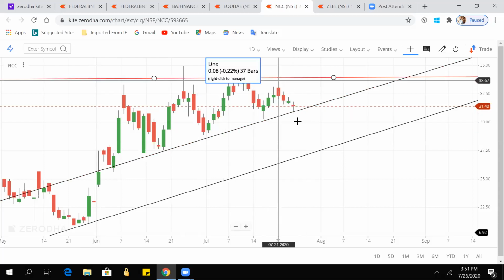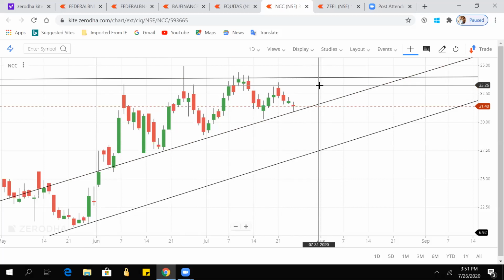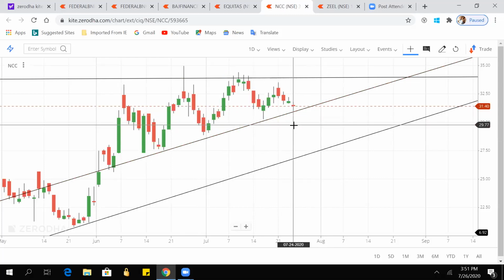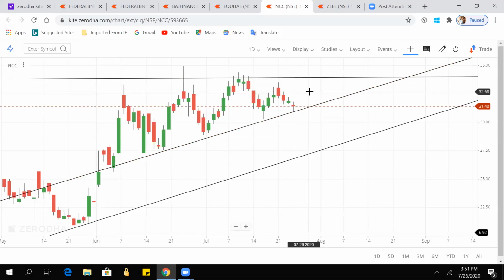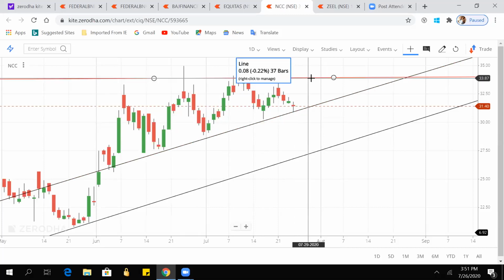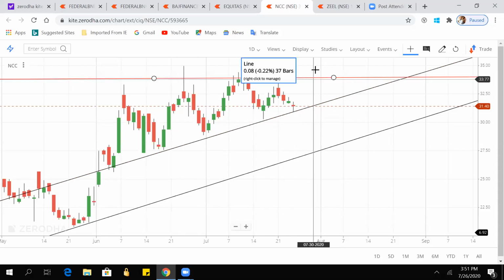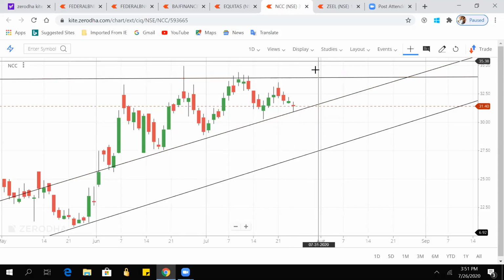They are not able to push it much lower, so the chances are it will give a breakout on the upper side. So here, if we want to trade, we can put our stop loss at 30 rupees and keep our first target at 33 or 34. And for the next target, if we can take more risk, we can make it 36, 37, like this.